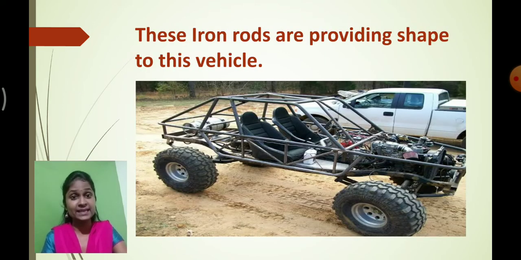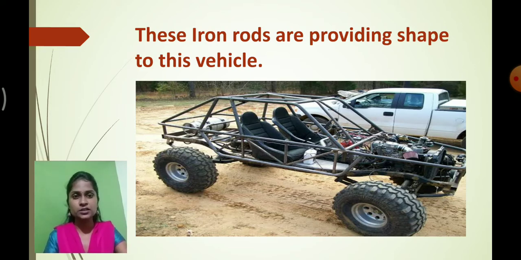Yes, your guess is absolutely right. Here in this picture you can see that this vehicle has certain metal rods. These metal rods are present inside the vehicle, providing shape and structure to it. Because of these metal rods present inside the vehicle, it got a particular shape, it got support, and it is rigid also. That means it is very hard also.